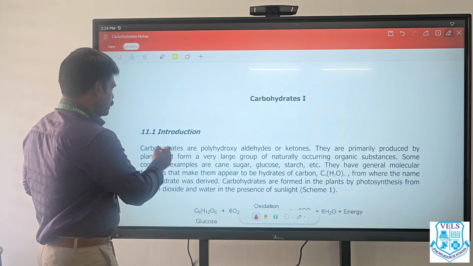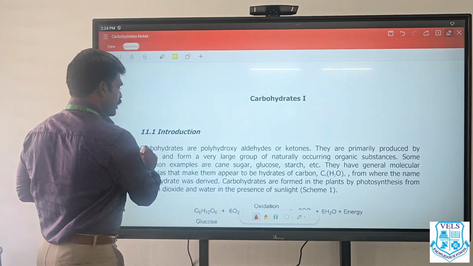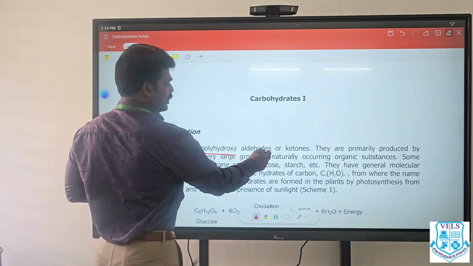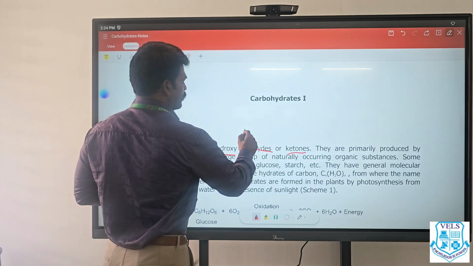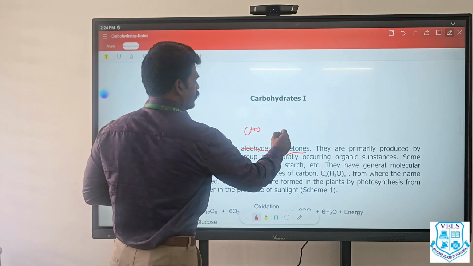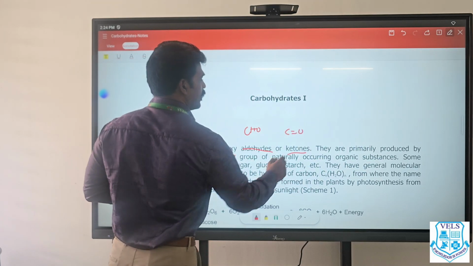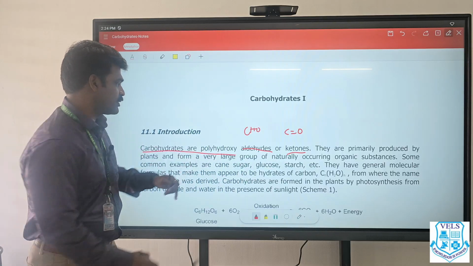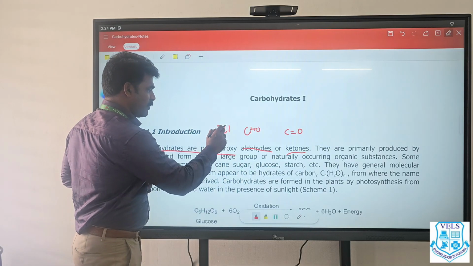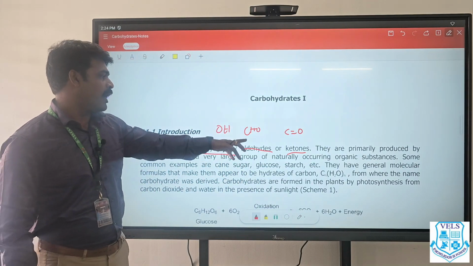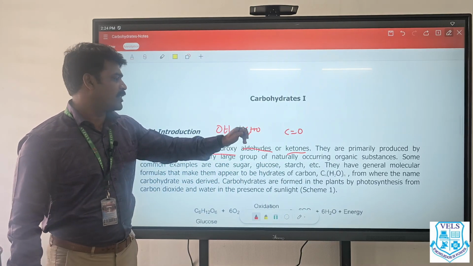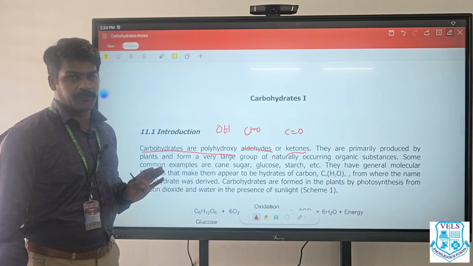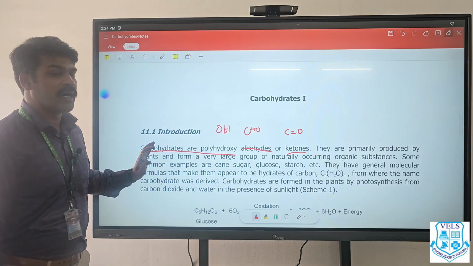Now, the same thing is given here. Carbohydrates are polyhydroxy aldehydes or ketones. Aldehyde is CHO, ketone is C double bond O. So all the organic compounds that contain polyhydroxy groups, many OH groups, along with an aldehyde or a ketone group, are called carbohydrates.